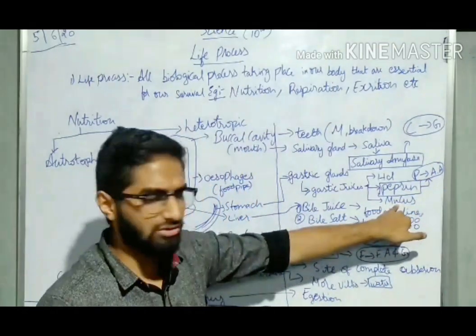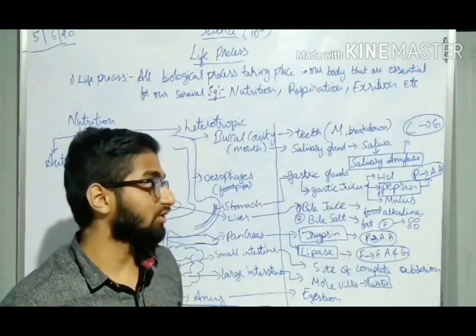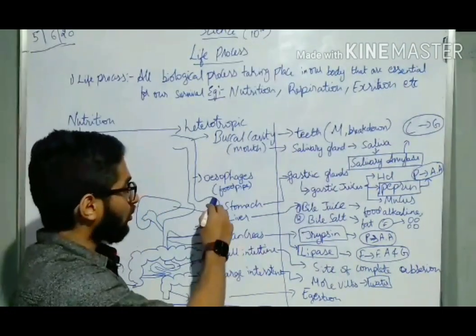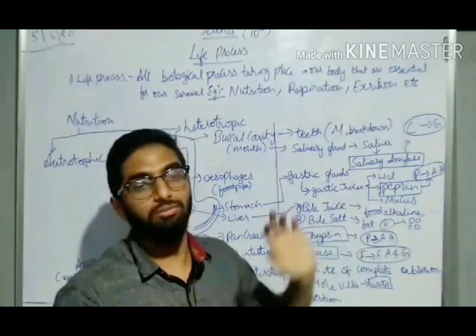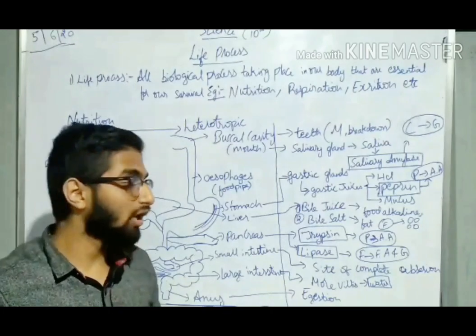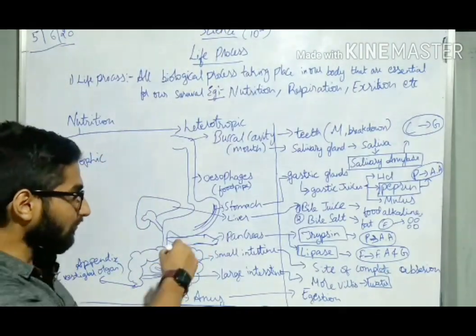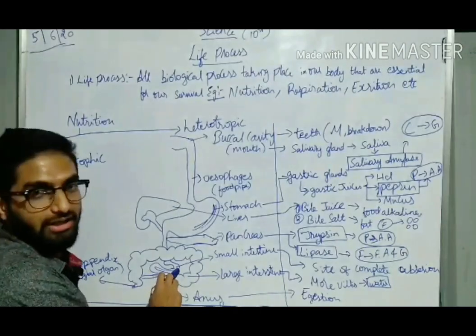Now what does this mucus do? We have HCl in our stomach, which is such a powerful acid, so the stomach has to be protected. Our stomach is protected from the HCl by mucus. Now the second task is done. We have one more last task. So that is done. Now food is passed from the stomach to the small intestine.